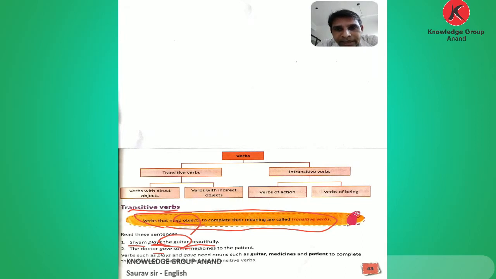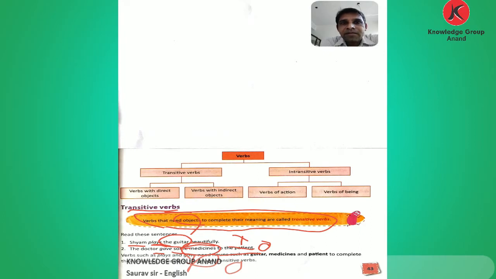The doctor gave some medicine to the patient. Here there are two objects: to the patient is the indirect object, and medicine is the direct object. The doctor gave some medicine. Medicine is a thing, and to whom did he give it? To the patient. The patient is the indirect object. So in transitive verbs there are two subtypes, direct object and indirect object.